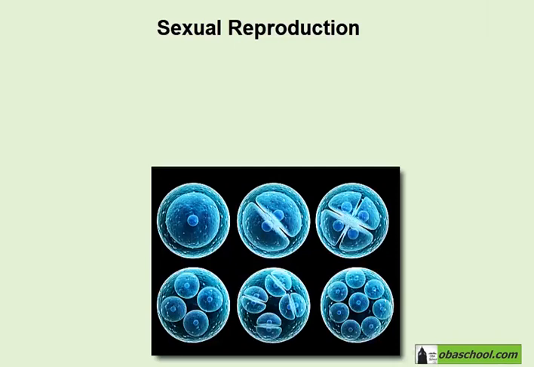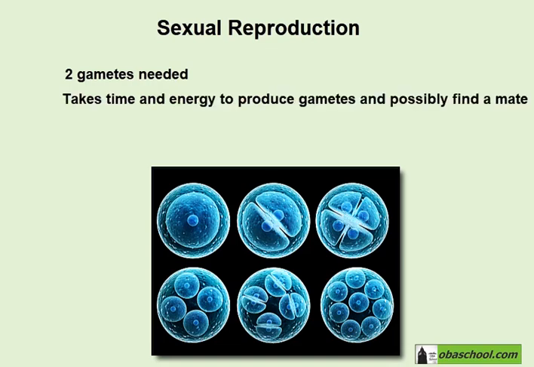In sexual reproduction, two parents or at least two gametes are needed because some organisms have both gametes, the male and the female gametes, so they can have sexual reproduction within one parent. So to be more accurate, we say two gametes are needed instead of two parents. Sexual reproduction takes time and energy to either find a mate or to produce the sex cells, to spread the gametes. It is often slower than asexual reproduction. A great advantage, however, of sexual reproduction is that it produces variation in offspring.